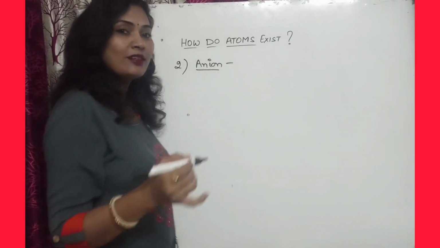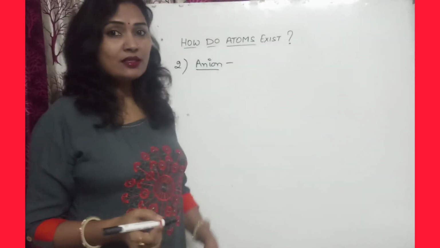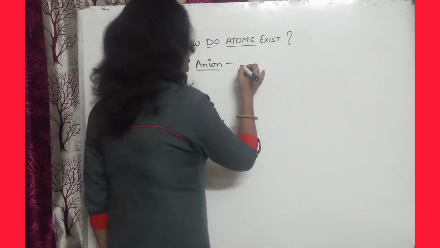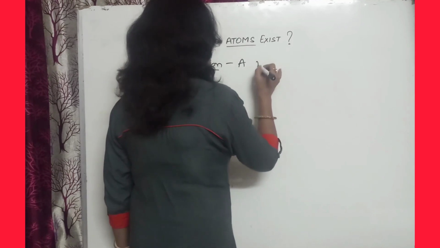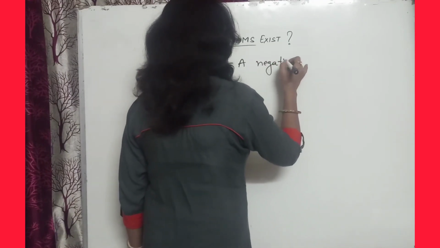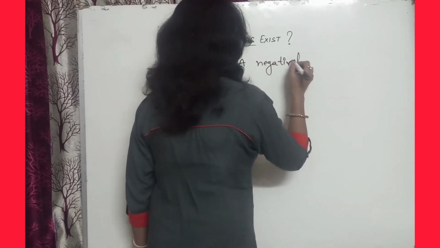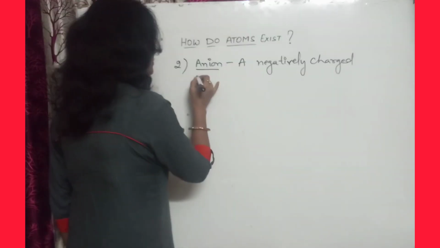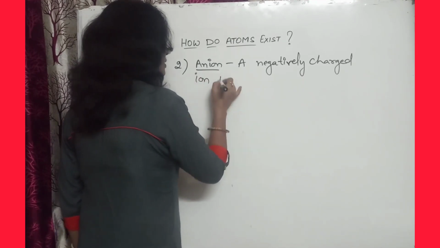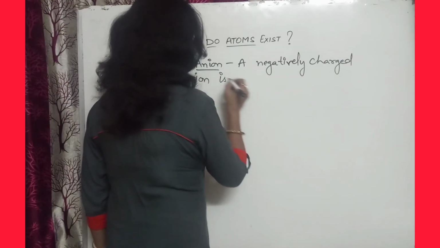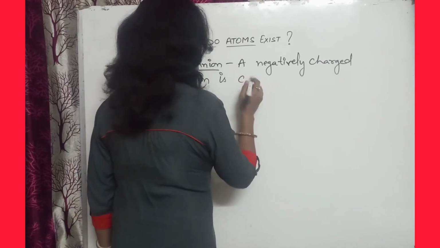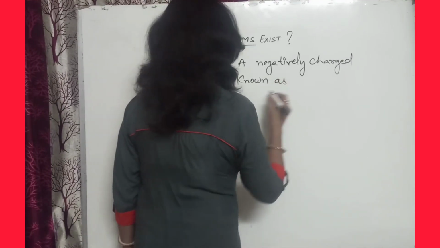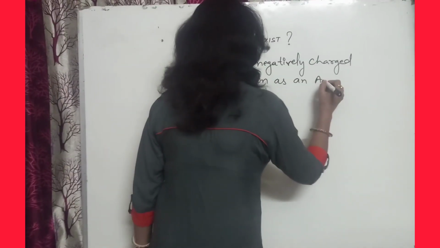What is an anion? A negatively charged ion is known as an anion. So we can write: a negatively charged ion is known as, or is called, an anion.